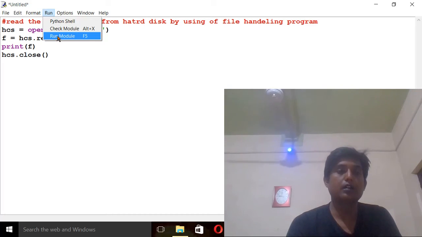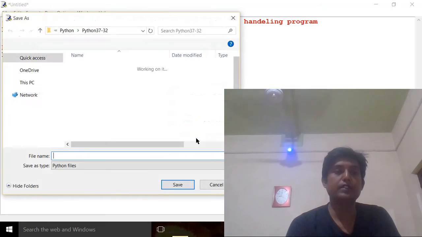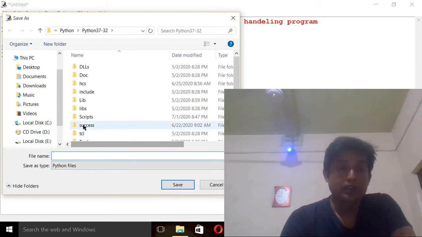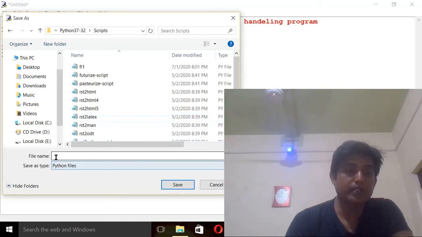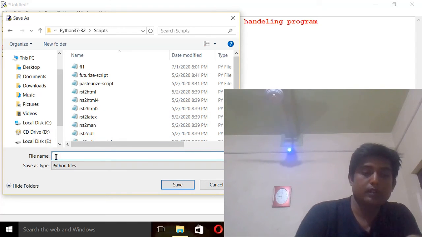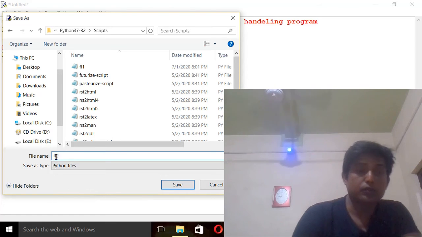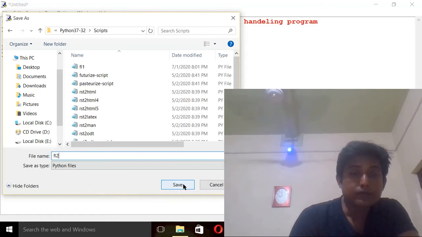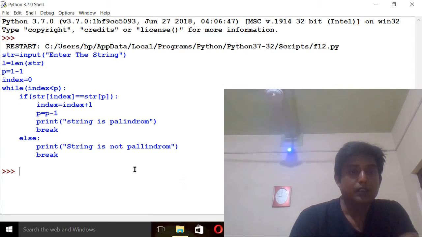Just run the module. So we have to give the file name for this. So here we have to save in script. Our file name is fl2. Now save it. Students, you can see all the content has been accessed.